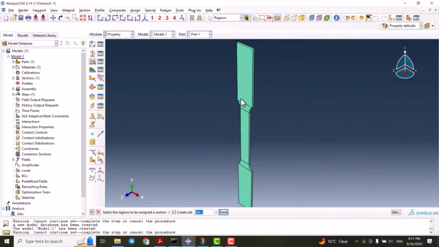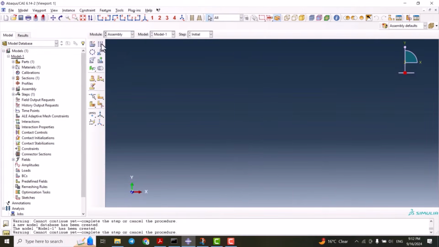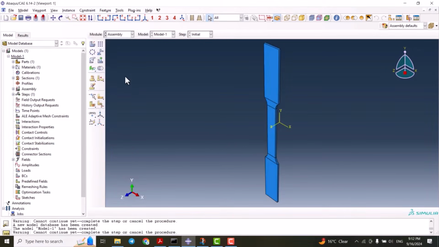Now it turns green, and it means the section is assigned. So we can go to assembly and assemble our model. It should be independent. Click OK. What I'm going to do now is translate the instance.